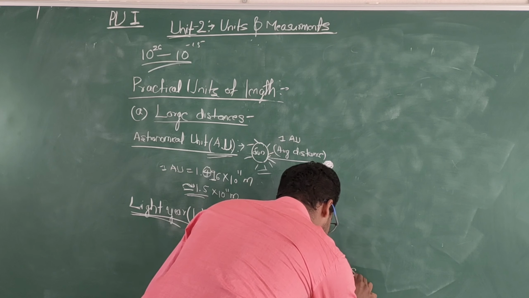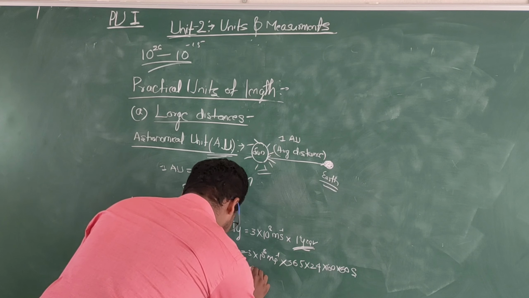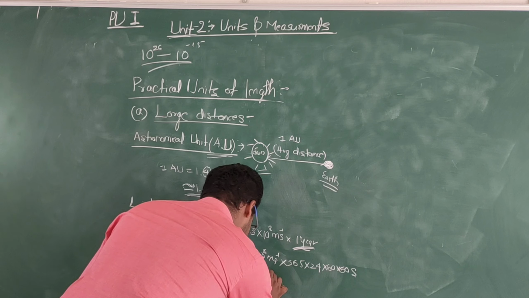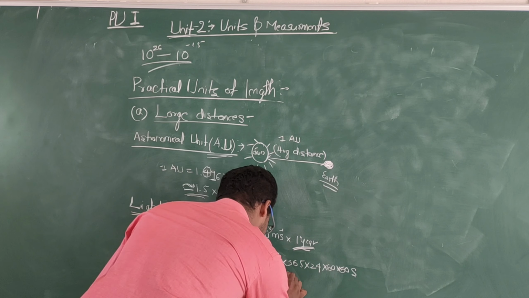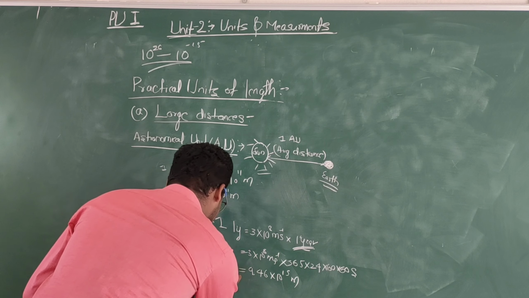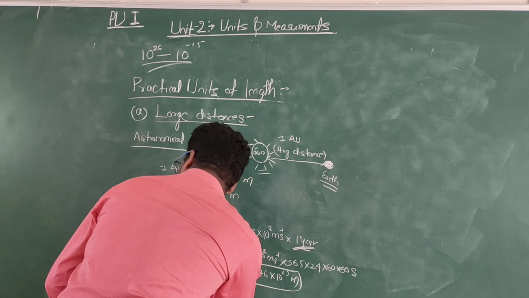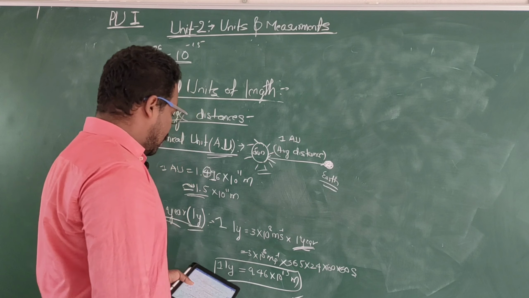At last we get 9.46 into 10 to the power 15 meter. 1 light year is this.